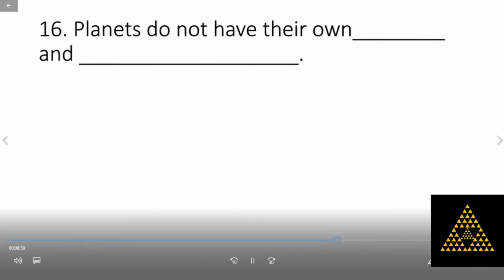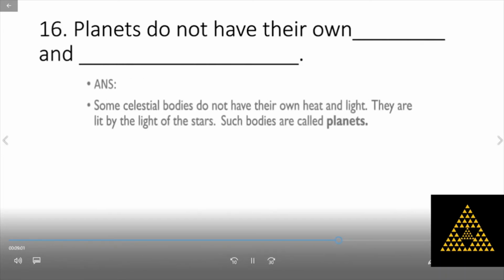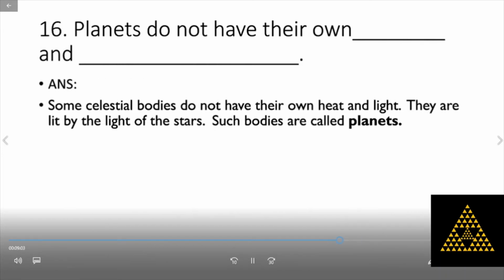Planets do not have their own heat and light. Some celestial bodies do not have their own heat and light. They are lit by the light of the stars. Such bodies are called planets. So planets do not have their own heat and light.